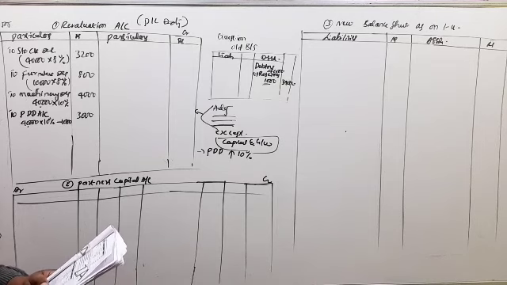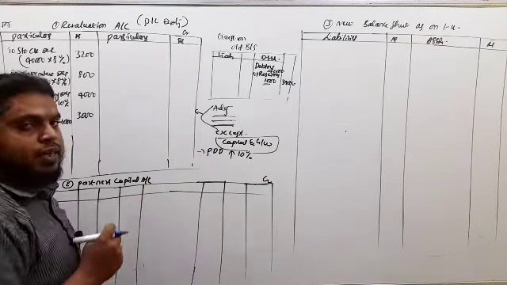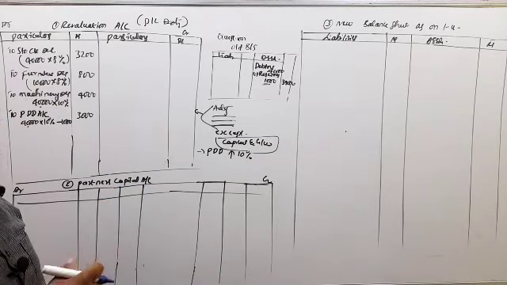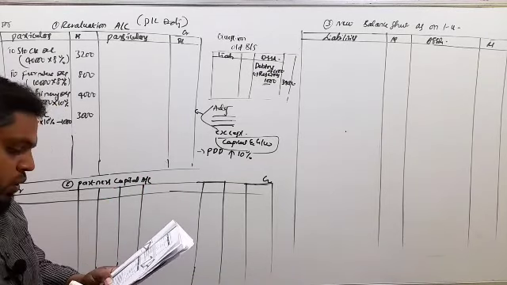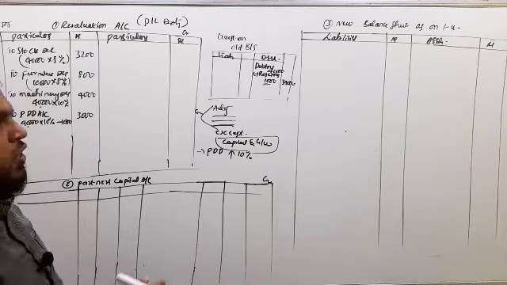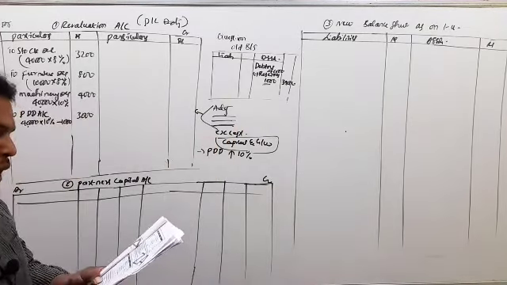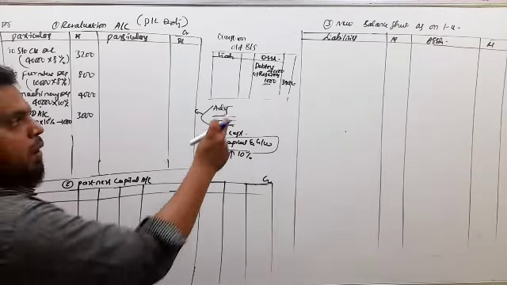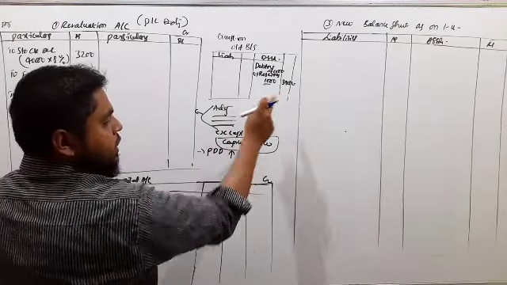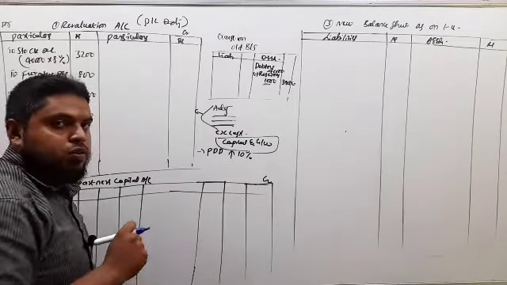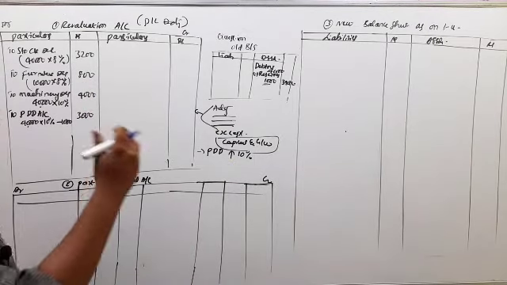Next, buildings are to be revalued to rupees 60,000. Again in the adjustment he has given, building is to be revalued. So adjustment value is 60,000. The balance sheet value of building is 50,000. So this is a 10,000 appreciation.